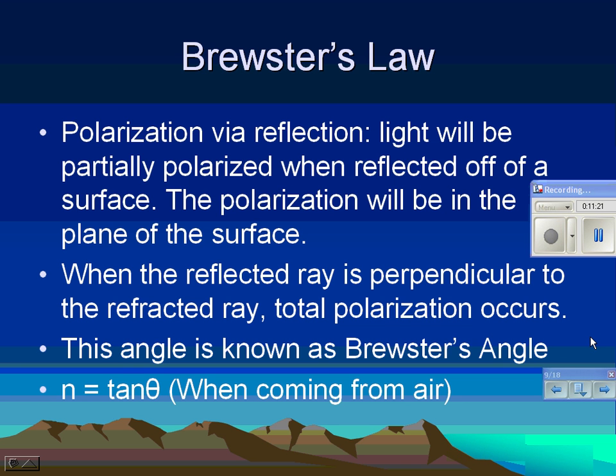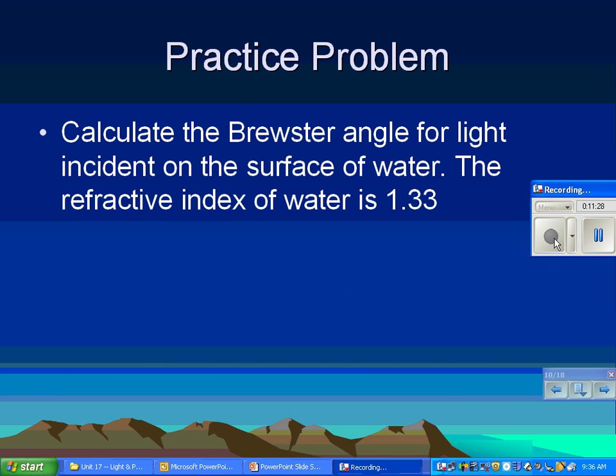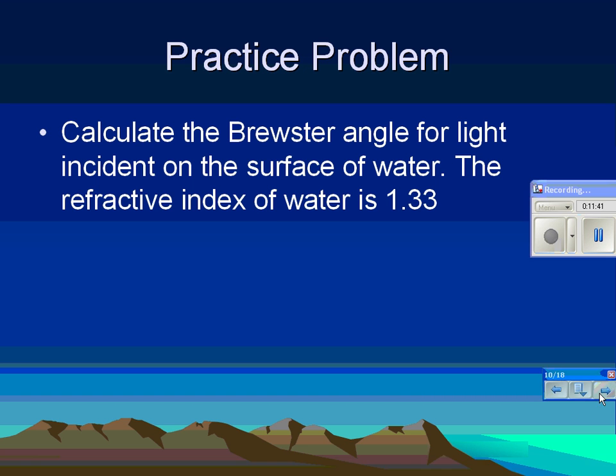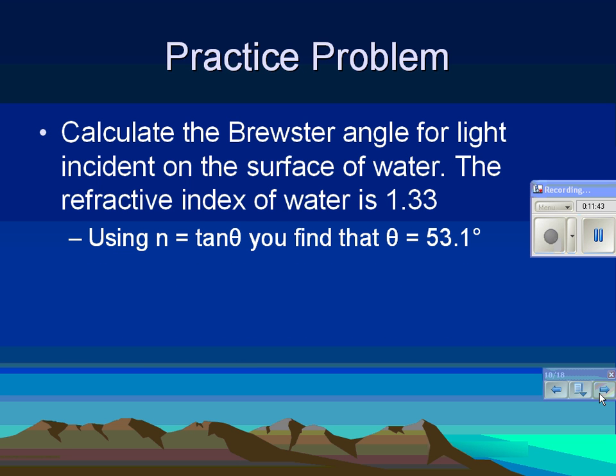What's the Brewster angle for light reflecting off of water? You have 8 seconds. N equals tangent theta, and N is 1.33. Yeah, excellent, 53 degrees. So light that's reflecting off of water at 53 degrees is perfectly polarized. It's 100% vibrating horizontally. If you've got your polarized glasses vertically oriented, none of that light gets to your eyes and you don't see that glare at all. That's what Brewster's angle is.